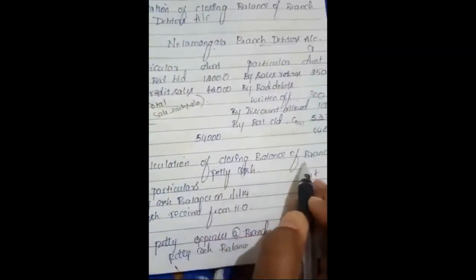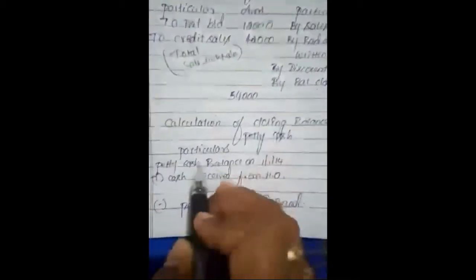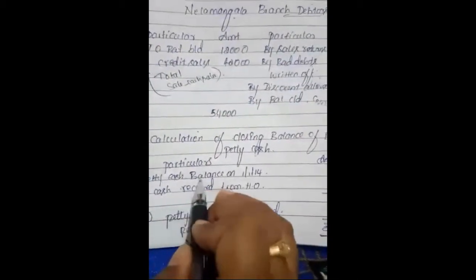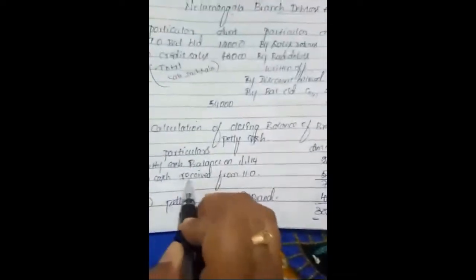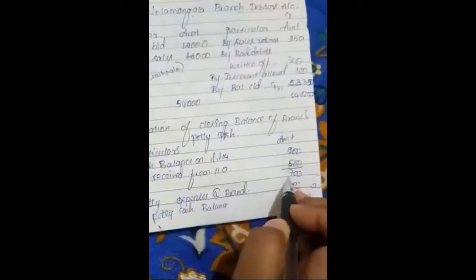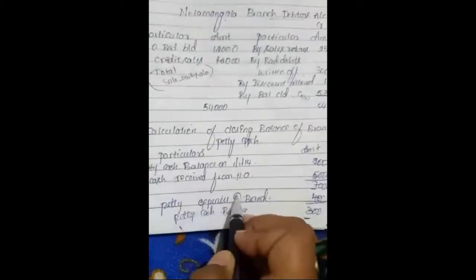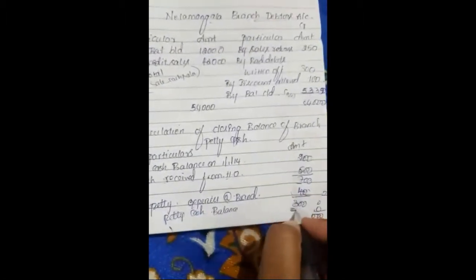Calculation of closing balance of branch petty cash. Opening balance they are given. Petty cash balance on 1/1/2014 is 200. Cash received from the head office is 500. Total we have 700. Meeting the branch petty expenses is 400. We have now only 300. That is the closing balance of petty cash.